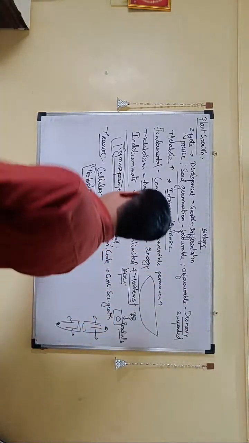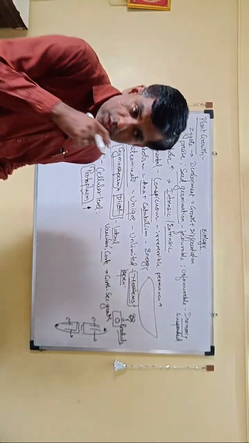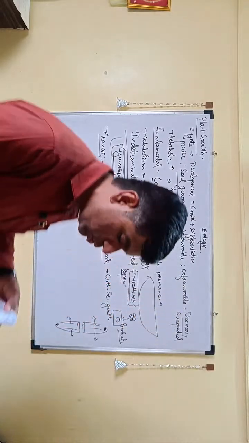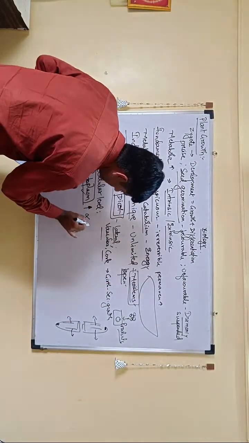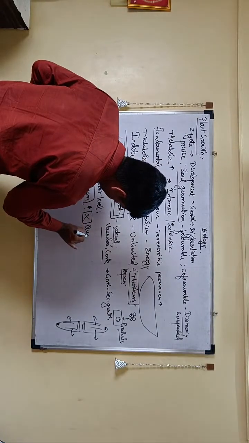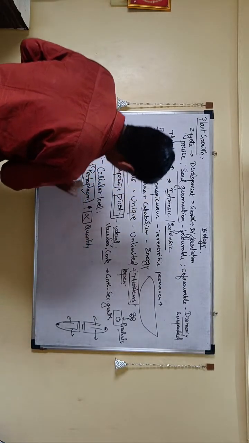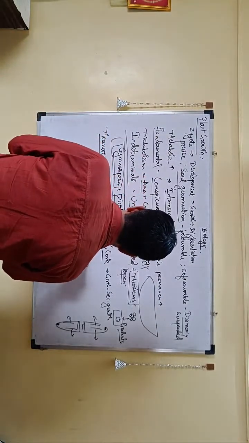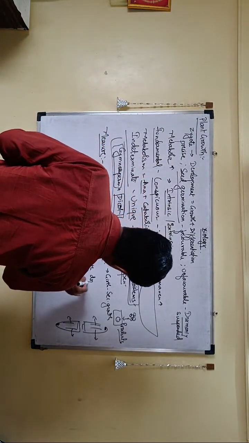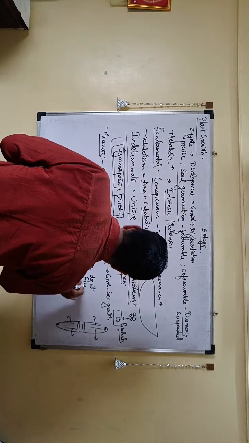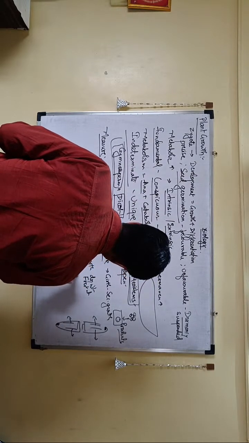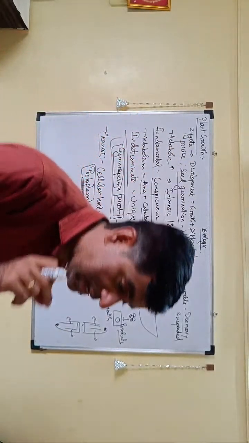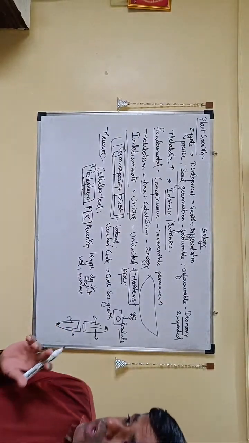But now I cannot directly measure protoplasm. So I will use something else. What will I use? Here they have told, you can measure a quantity which is directly proportional to the increase in the protoplasm. So what is that? It is the increase in the length, increase in the dry weight, increase in the fresh weight, right? Increase in the volume, increase in the number, right? All this can be taken as the measure of your growth, right?